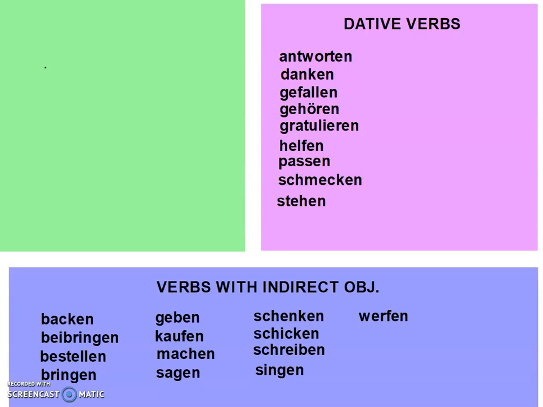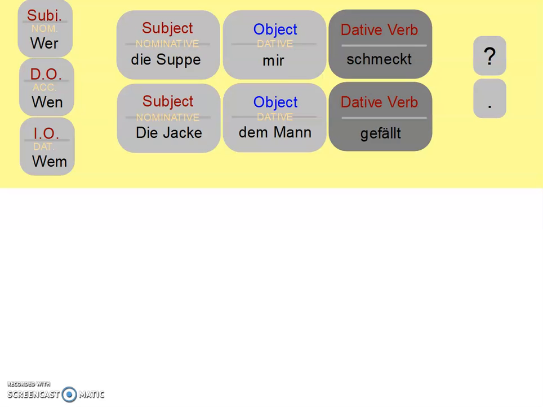All right, so we've sorted these verbs out as to whether or not they're dative verbs or verbs which can have an indirect object. Now the difference between these two is that basically our indirect object ones also have a direct object, and our dative verbs, they don't contain a direct object that's accusative. That thing that would normally be accusative is dative with these dative verbs. Let's take a look at some examples now. So I have two conjugated verbs up above here that are dative verbs. I have schmecken and gefallen.